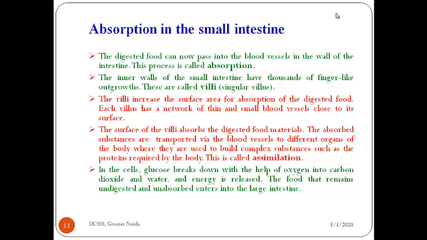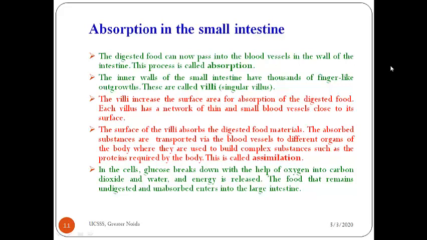So there are 5 main steps of nutrition. First, ingestion we have done. Next is digestion. Digestion means breaking all the complex substances into simpler forms, and next is absorption. How are these simpler forms of food absorbed by our body? This digested food now passes into the blood vessels in the wall of the intestine, and this wall of the intestine has thousands of finger-like outgrowths known as villi. And what do these villi do? They increase the surface area for absorption of digested food.